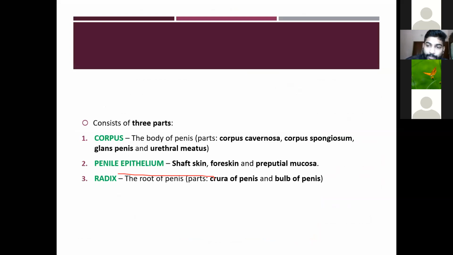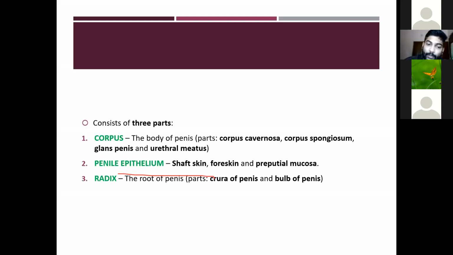The corpus is the body of the penis. The body is made up of three erectile tissues: the corpus cavernosa, the corpus spongiosum, and the glans penis with the urethral meatus. Then the radix, also known as the root of the penis. Its parts are the crura of the penis and the bulb of the penis.